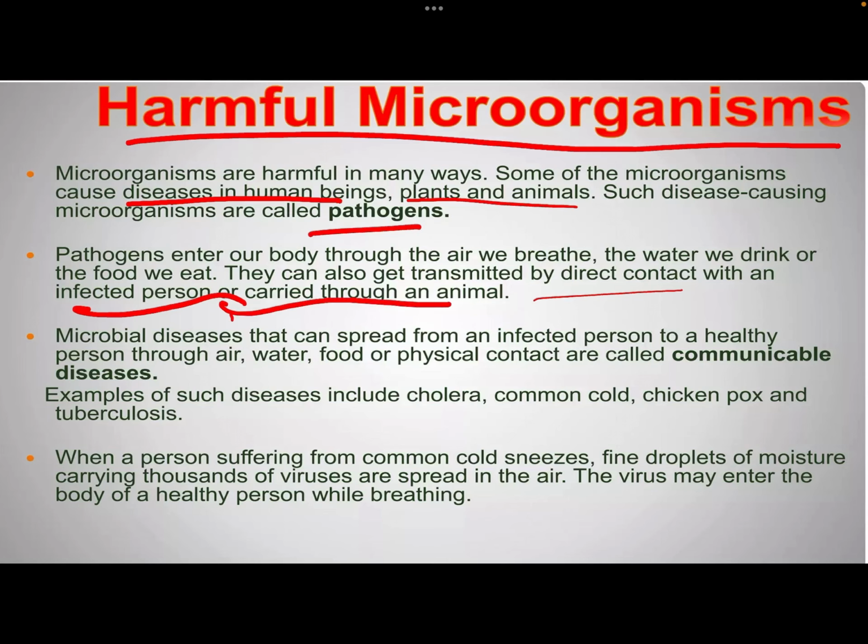We often see that a person who has a cough or cold is always advised to wear a mask so that the pathogens from his or her body while coughing or sneezing do not get transmitted to a healthy person's body. There are also other ways, through the air we breathe, the food we eat, the water we drink, or physical contact. These are known as communicable diseases, the diseases which can be passed from one person to another. Examples are cholera, common cold and cough, chicken pox, and tuberculosis.